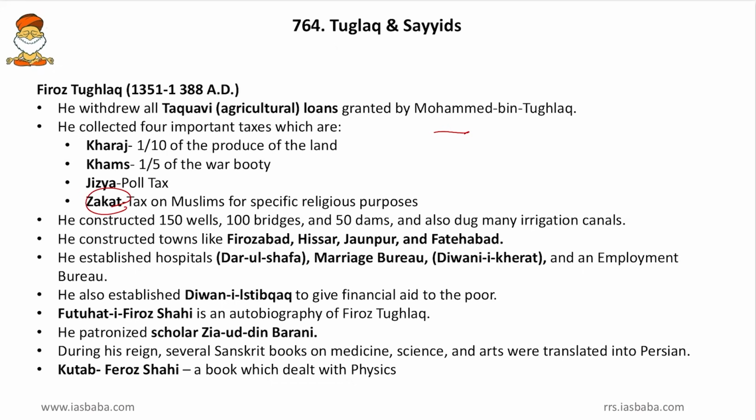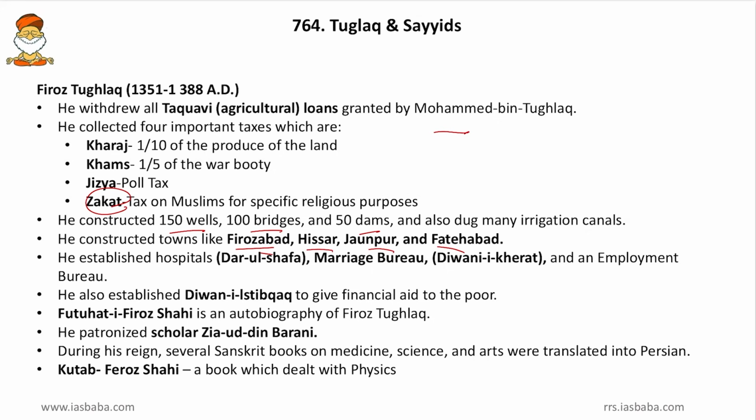Then he constructed 150 wells, 100 bridges and 50 dams, and also dug many irrigation canals. So he was a great administrator, and Firoz Shah Tughlaq's name stands in the administrative history of India at the apex. Then he constructed towns like Firozabad, Hisar, then Jaunpur and Fatehabad. So Firozabad, Hisar, Jaunpur and Fatehabad, we have to remember.